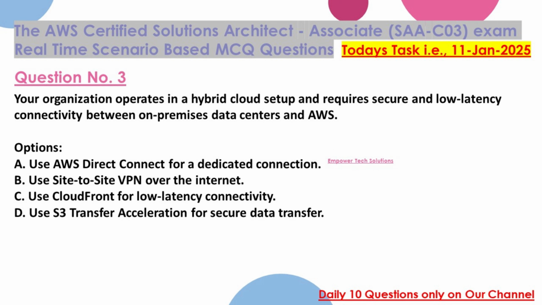Your organization operates in a hybrid cloud setup and requires secure and low-latency connectivity between on-premises data centers and AWS. Options: A. Use AWS Direct Connect for a dedicated connection. B. Use site-to-site VPN over the Internet. C. Use CloudFront for low-latency connectivity. D. Use S3 Transfer Acceleration for secure data transfer.